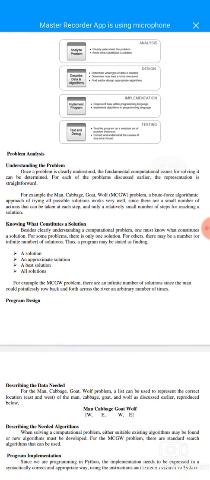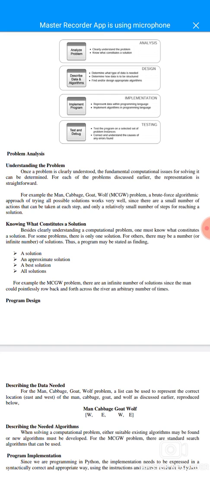Problem analysis: understanding the problem. Once a problem is clearly understood, the fundamental computational issues for solving it can be determined. For example, for the man, cabbage, goat, wolf (MCGW) problem, a brute force algorithmic approach of trying all the possible solutions works very well, since there is a small number of actions that can be taken at each step and only a relatively small number of steps for reaching a solution.